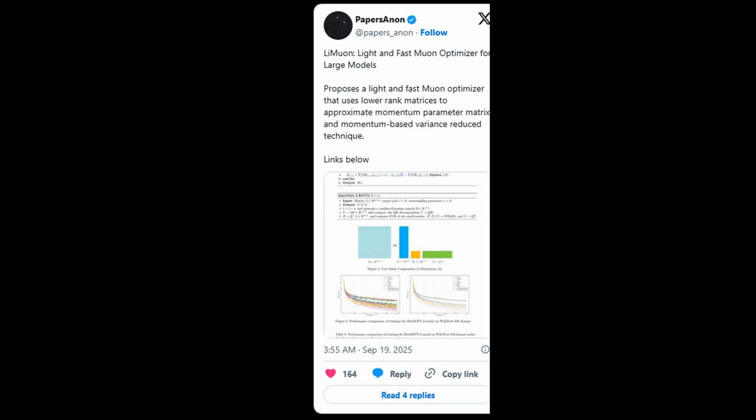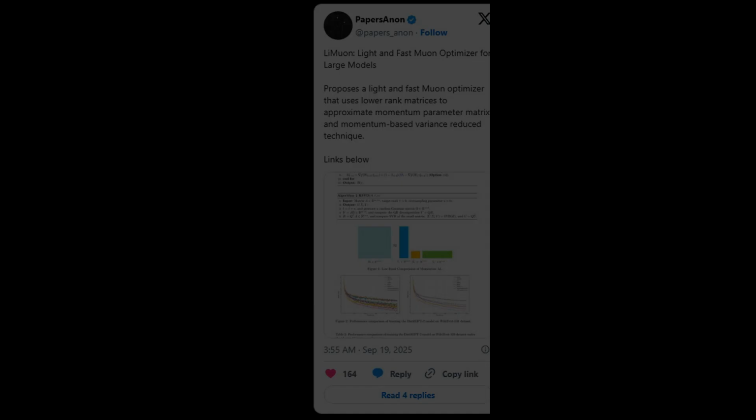On X, a post highlights LiMuon using low-rank momentum compression and variance reduction for faster, lighter training with shared figures and code blocks, drawing about 160 likes and moderate engagement.